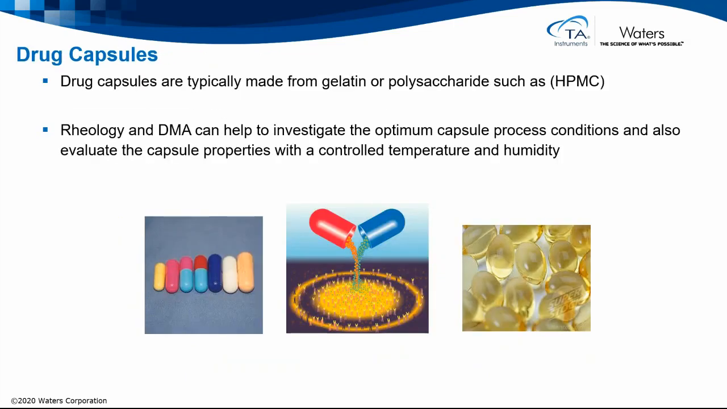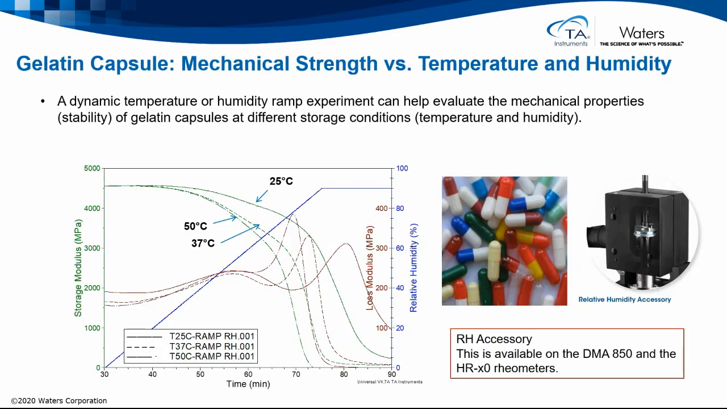Drug capsules are typically made of gelatin or polysaccharides such as HPMC. Rheology and DMA can help to investigate the optimal capsule processing conditions and also evaluate the capsule's properties with regards to controlled temperature and humidity. In this example, we're looking at a gelatin capsule and its mechanical strength versus temperature and humidity. By performing a dynamic temperature or humidity ramp experiment, we can help evaluate the mechanical properties, the stability of a gelatin capsule at different storage conditions.